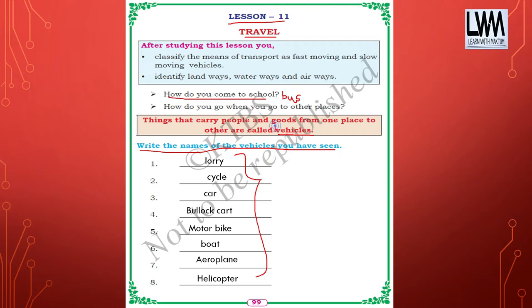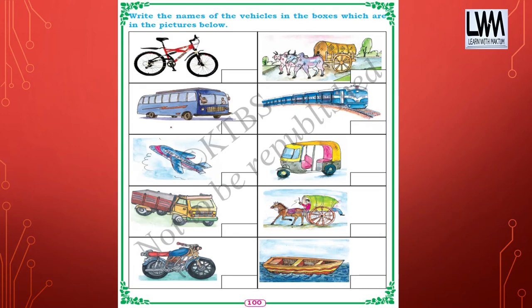The only thing you have to remember on this page is what vehicles are. The things which carry people and goods from one place to other are called vehicles. Next: write the names of the vehicles in the boxes which are in the pictures below. You can see some pictures, so you have to identify which vehicle it is and write it in the box.